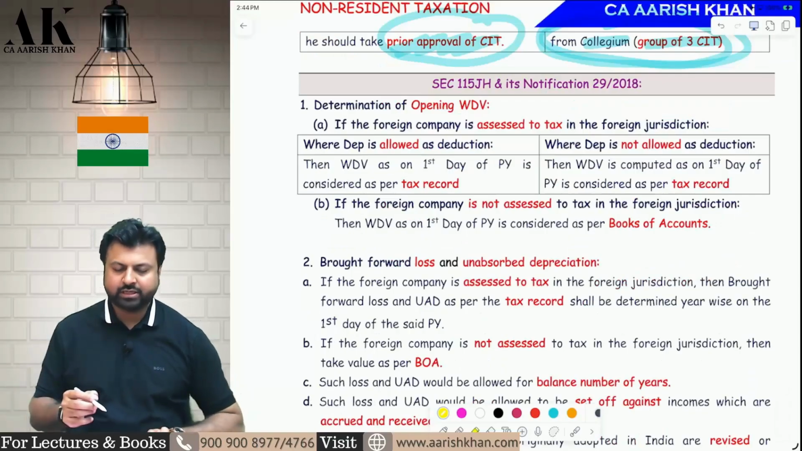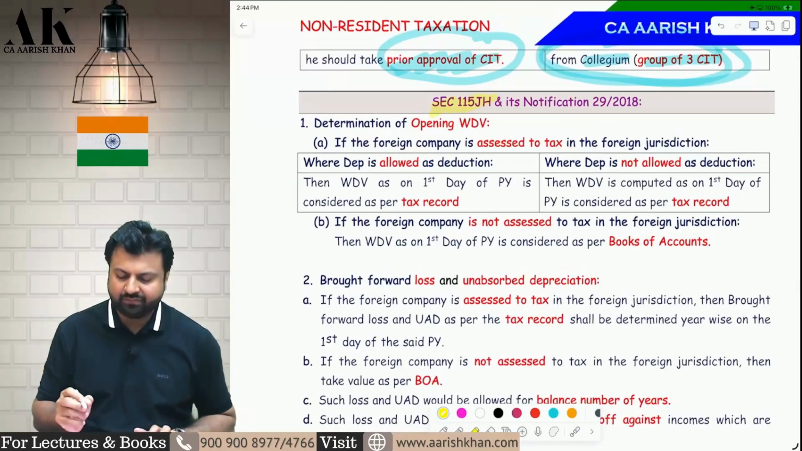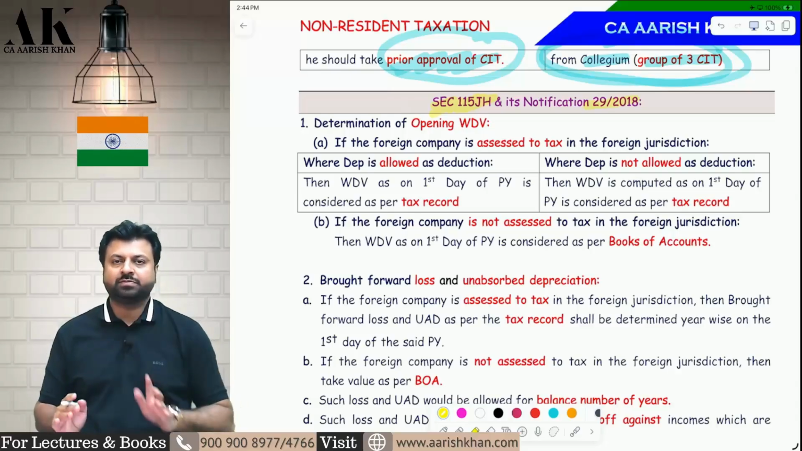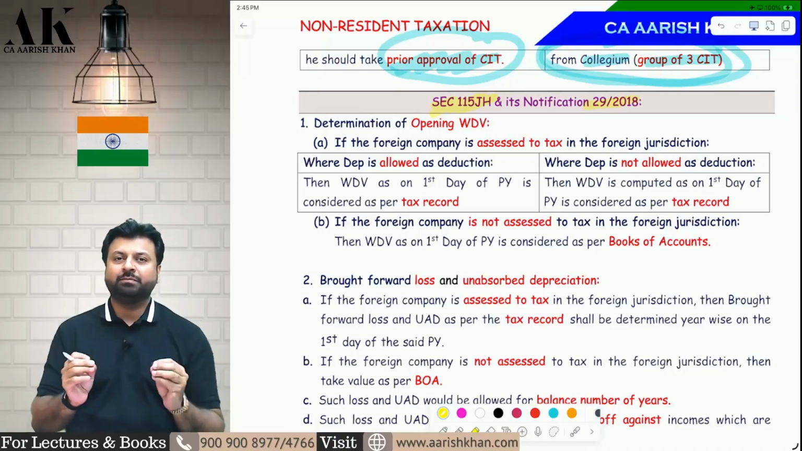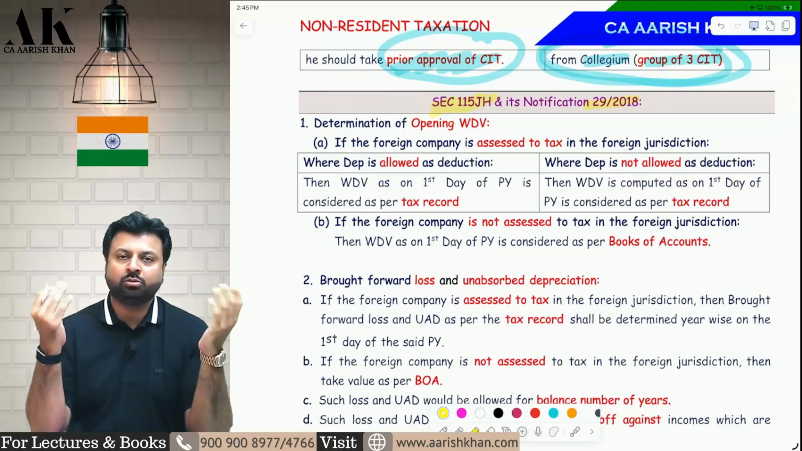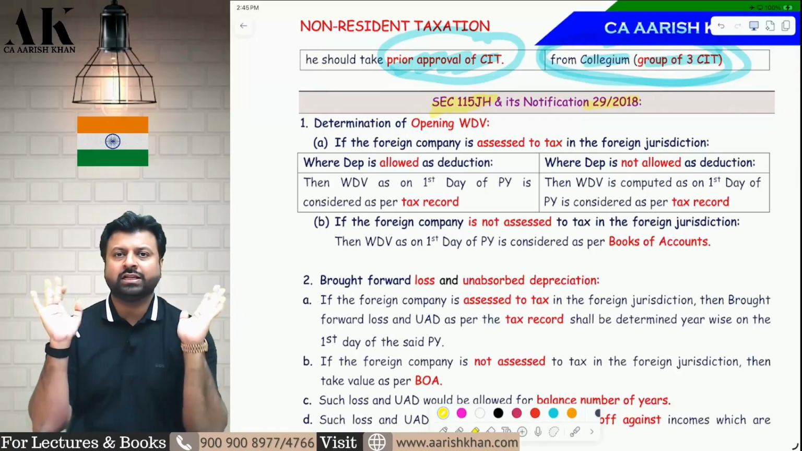Now let's go ahead to the next part, which is an extension of the PoEM discussion only. A separate section is brought by CBDT, 115JH, and its notification 29/2018. What is the use of this particular notification and this section? This notification and this section talk about when a company becomes resident because of PoEM for the first time. There are a lot of questions which can come to our mind. All those questions are answered in this particular notification and this section.